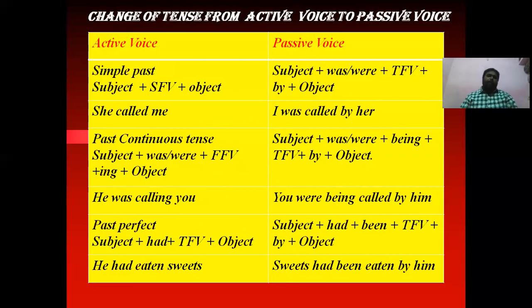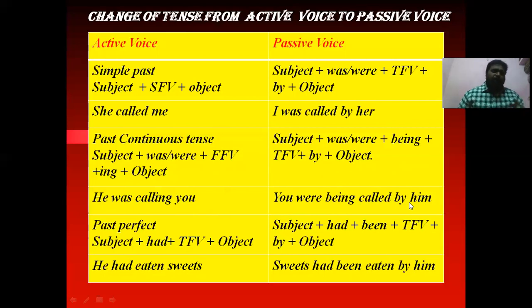Okay, right. Past continuous tense, subject plus was or were plus first form of a verb plus ing form plus object. In passive voice the structure is subject plus was or were plus being plus third form of a verb plus by plus object. Example, he was calling you. He is subject, was calling verb, you object. This object has become subject. You were being called by him.